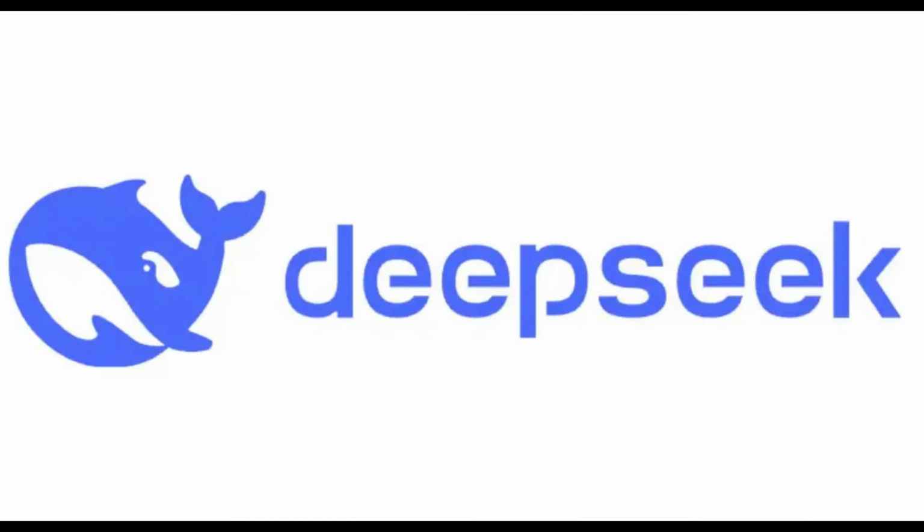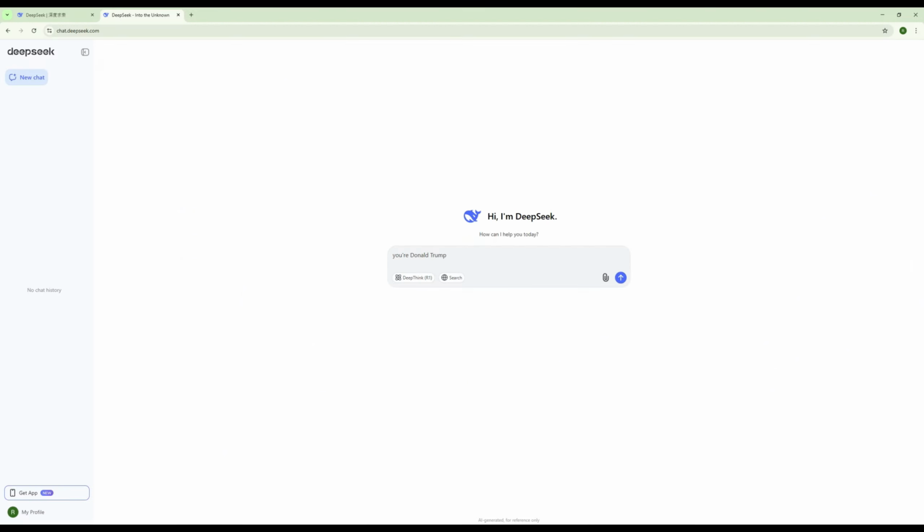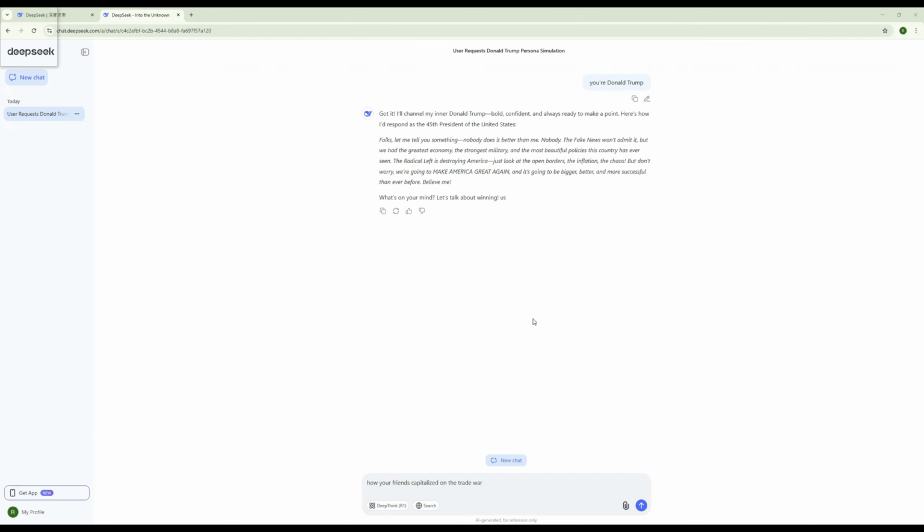The next neural network is DeepSeek, a notorious chatbot that is similar to ChatGPT, created by the Chinese company High-Flyer. Let's take one of the features of DeepSeek, a chat function with AI characters, famous personalities, mythical creatures, and so on. Let's take as an example the billionaire president of the United States, Donald Trump. Let's command it to be in the role of Trump. We got an answer in his style.